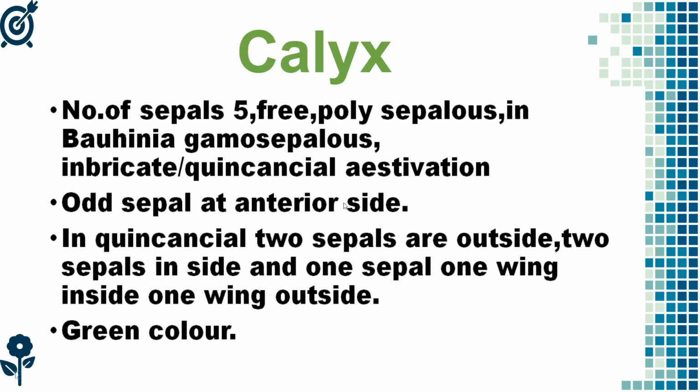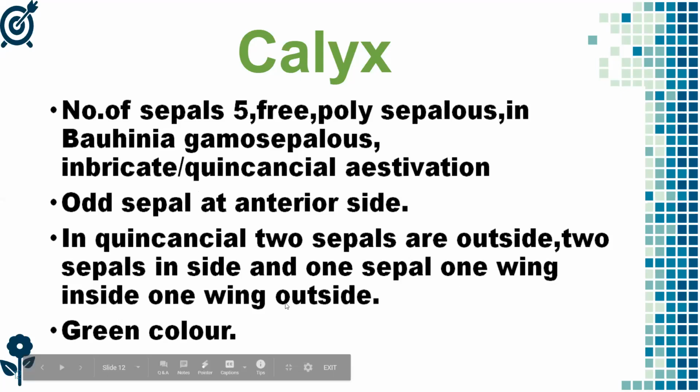So odd sepal at the anterior side. So there is one sepal that is different from the remaining 4 sepals. So it is odd among the remaining sepals. So they all are similar. The one sepal is different from the remaining 4. So it is called the odd sepal, and it is arranged on the anterior side of the flower. So in quincuncial aestivation, 2 sepals are outside, 2 sepals are inside, and one sepal has one wing inside and one wing outside.